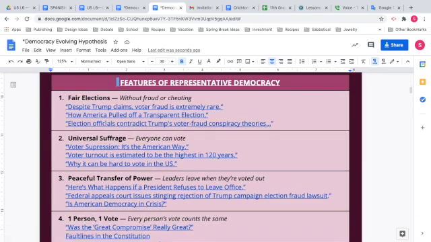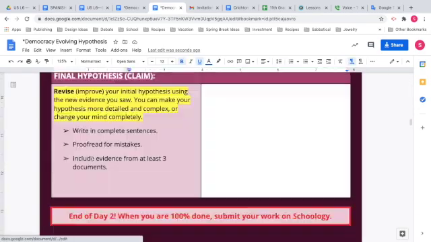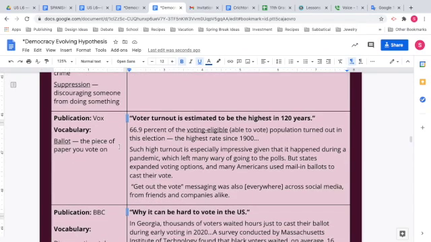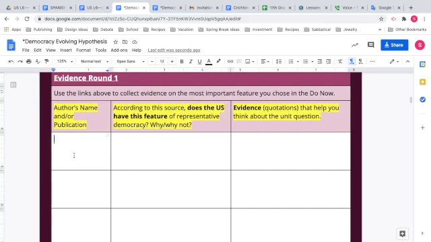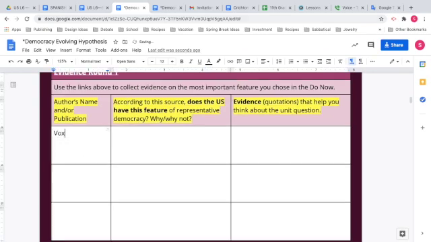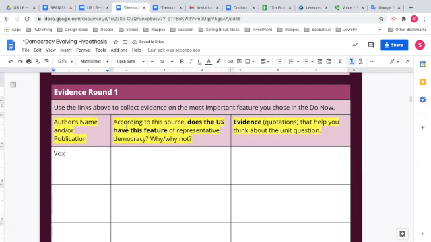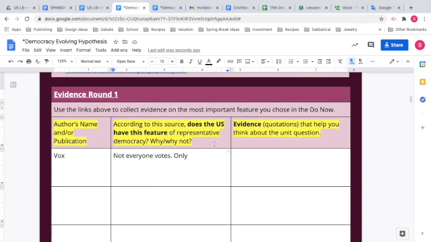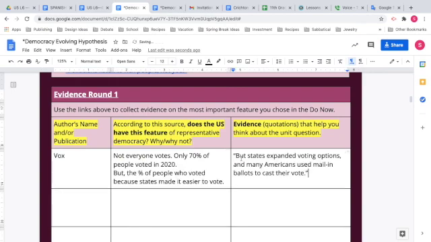Now I have two copies of the document open, and I can use one for the organizer and one for the documents. The goal today is to collect evidence from at least two documents, but you might get to all three if you're working quickly. In the organizer, you're just copying and pasting the publication, which in this case is Vox, and then paraphrasing your evidence into your own words in the middle column, and copying and pasting quotes into the right column. You might find opposing evidence within the same document, which is fine, like some evidence that the US does have this feature and other evidence that the US does not.